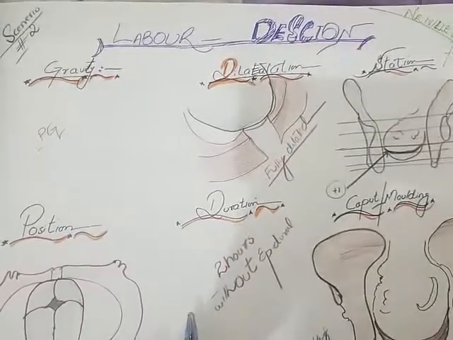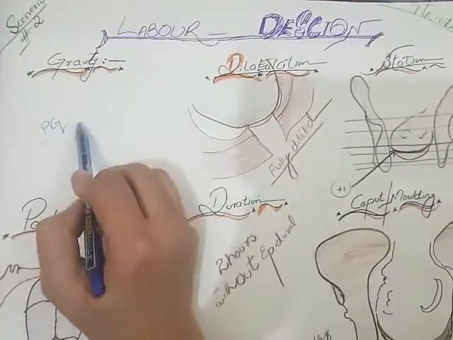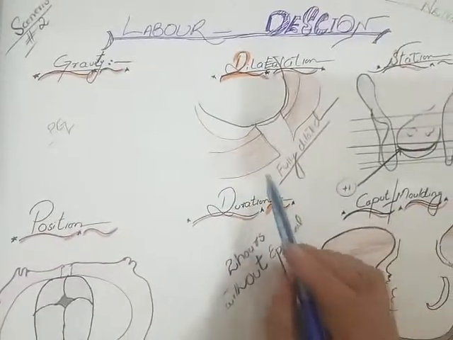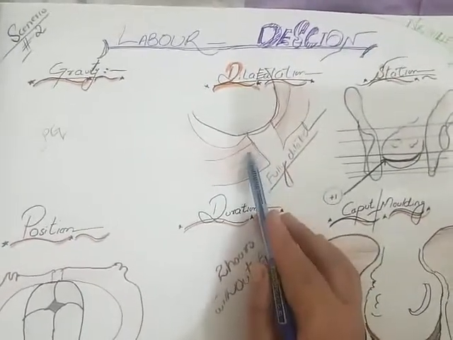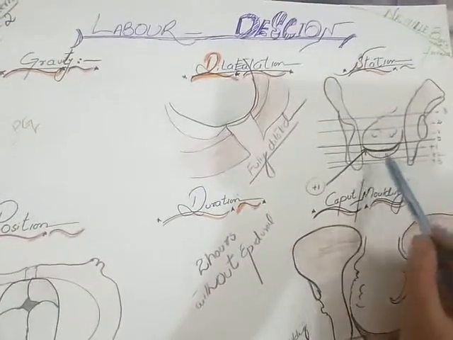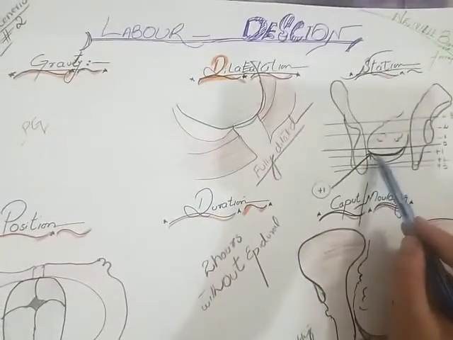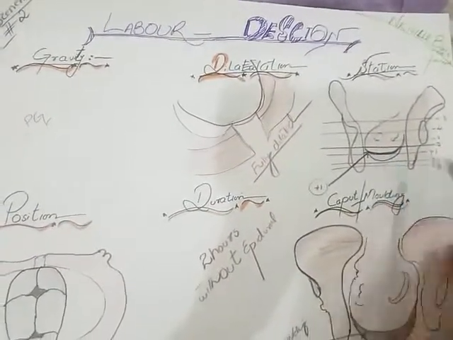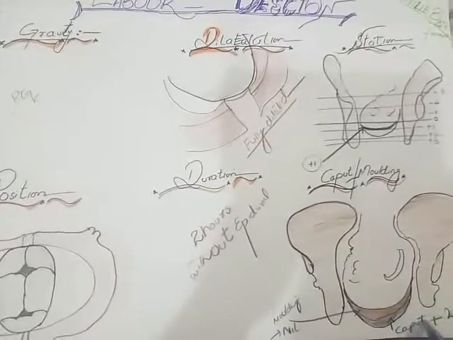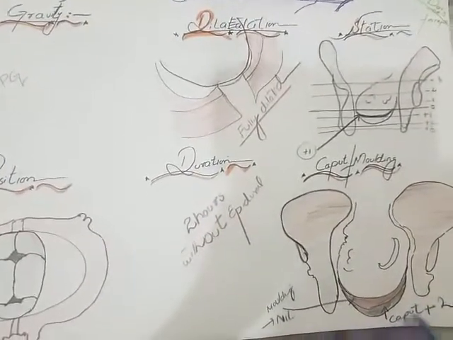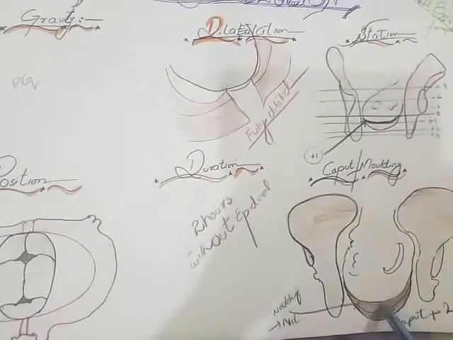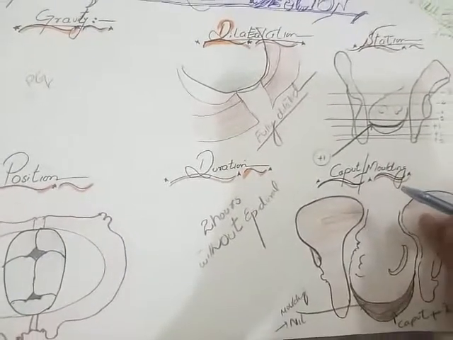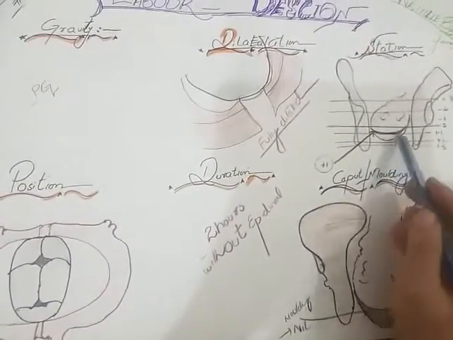Now come to another scenario in which we have primal gravida. Okay, and she is fully dilated for 2 hours, no epidural has been applied. When we do per vaginal examination, we found that the head is at station +1. Station is +1, but we can also see a little bit of caput formation as well. The caput is up to the level of +2. Although molding is nil, caput is there up to +2. Primal gravida, fully dilated for 2 hours, caput is there, but head is at +1.